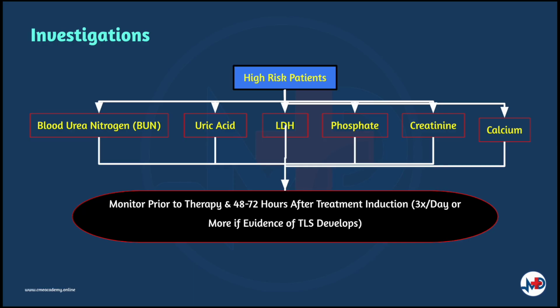Lab monitoring for blood urea nitrogen, LDH, creatinine, phosphate, uric acid and calcium levels should be done prior to therapy and for 48 to 72 hours after treatment induction. Follow measurements at least 3 times per day or more often if evidence of tumor lysis syndrome develops.